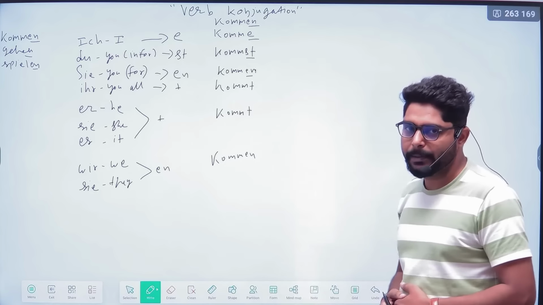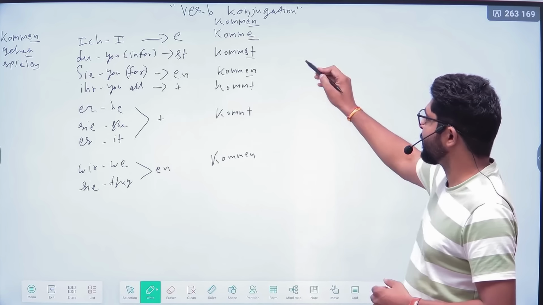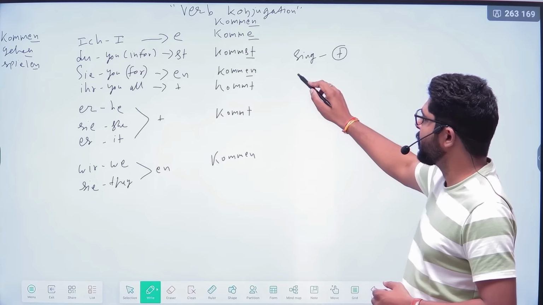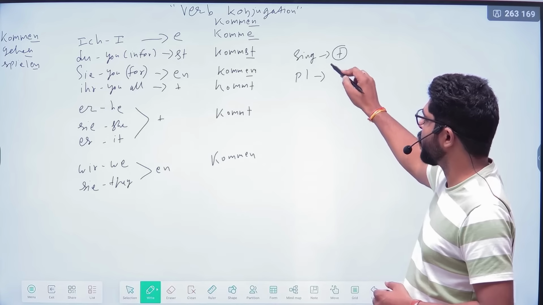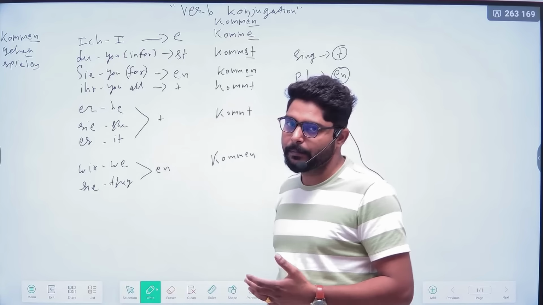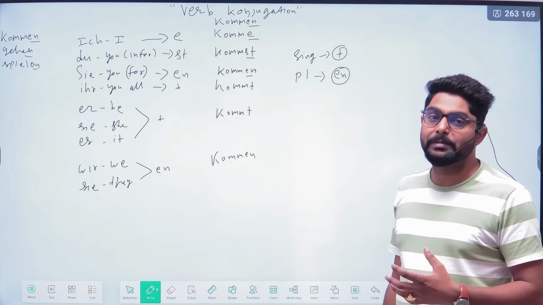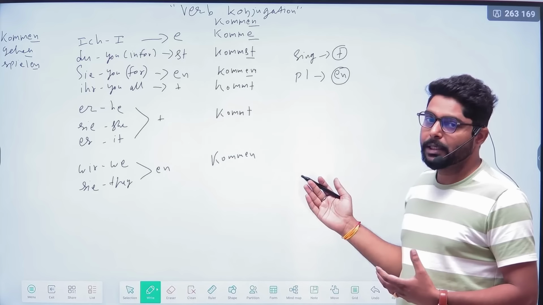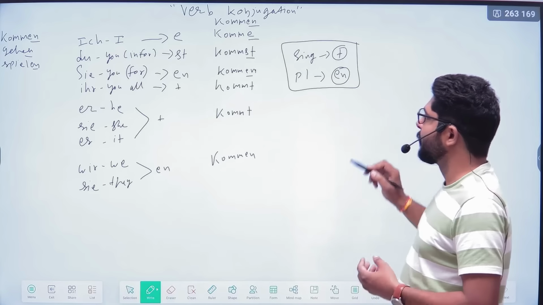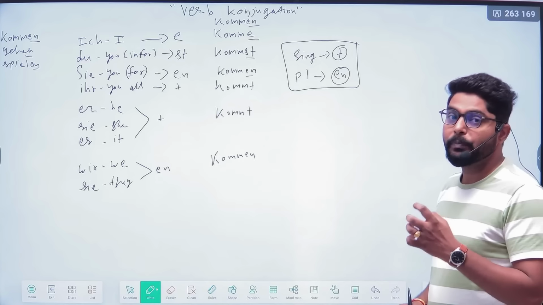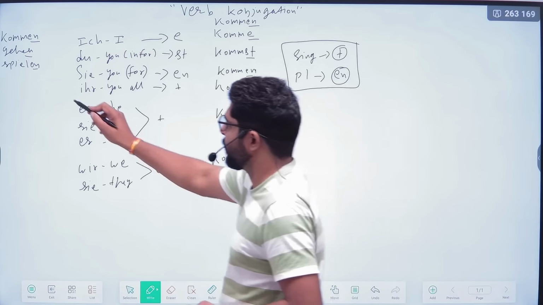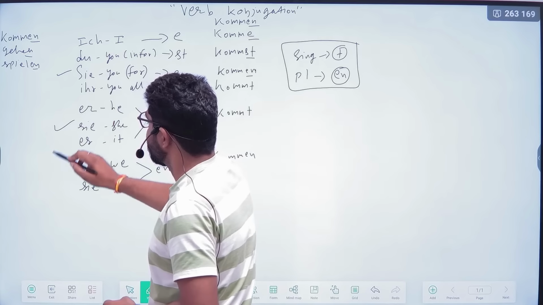Sometimes it can also happen that there is one subject. If the subject is singular, then you also have to add the t ending, and if the subject is plural, then you have to add the en ending, because you know that these pronouns are not the only possible subjects. Some other things can also be the subject, maybe a person, maybe a thing, plural or singular. So in this case, you add the t ending for the singular, and for the plural, en ending. Clear?